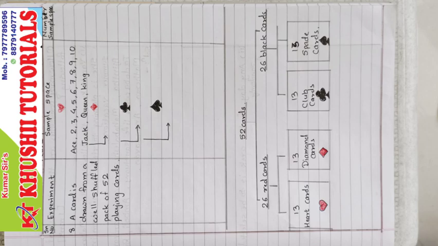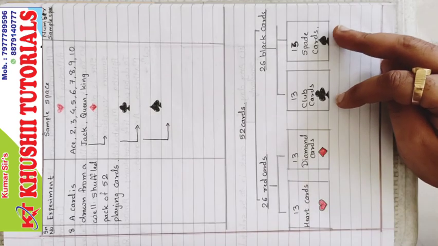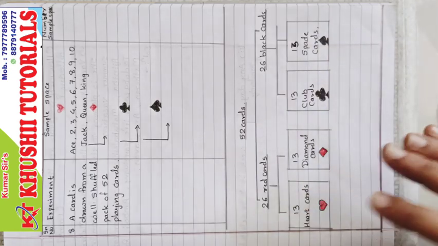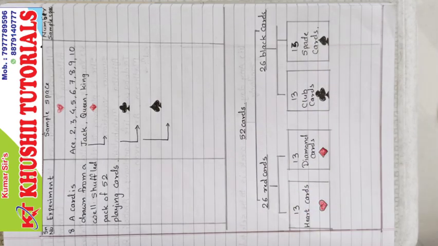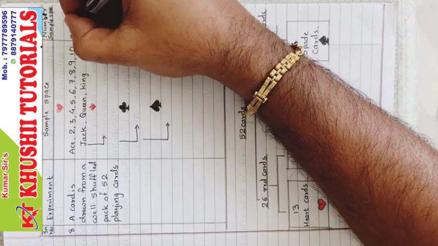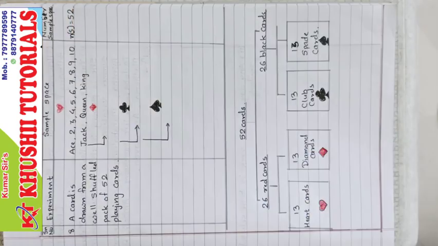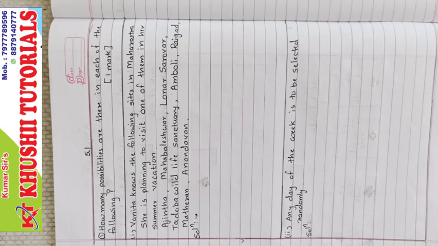So there are total 52 cards, out of which 26 are red cards and 26 are black cards, and then they are further divided into certain categories. So in short, the sample space of the cards, number of S, equals 52 cards. Okay, so let's start with the first exercise.